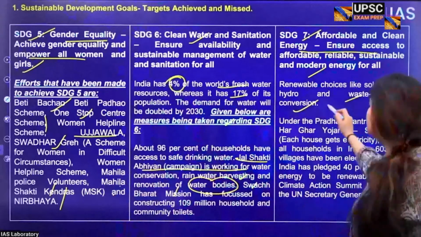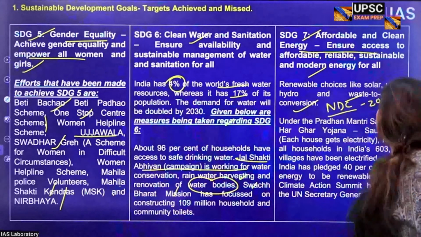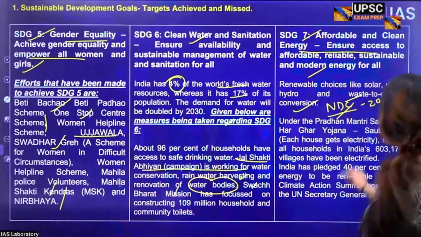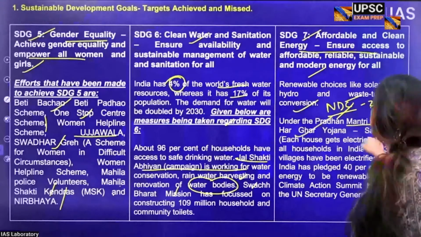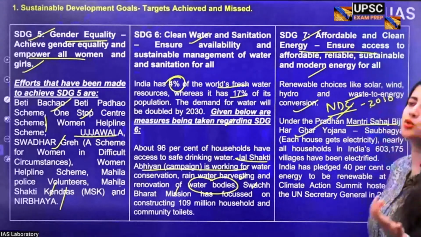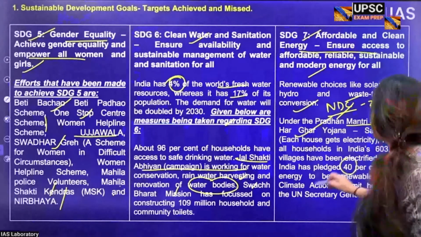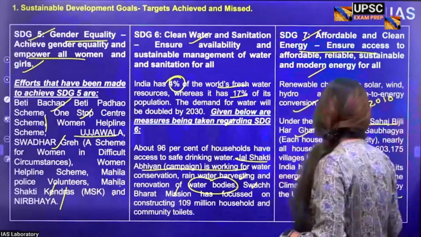Why? Because India really wants to achieve its nationally determined contributions, NDCs, by 2030. NDCs means India has also promised to cut down its emissions by 33% by 2030. Under this, the government talks about Pradhan Mantri Sahaj Bijli Har Ghar Yojana, providing each house in rural and urban areas with electricity. That's crucial. India has also promised 40% of its energy will become renewable, recently in 2019, very soon.